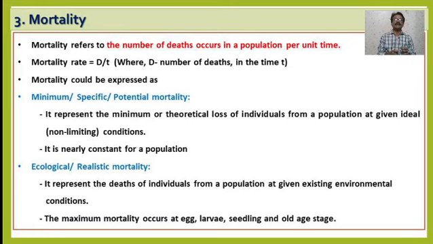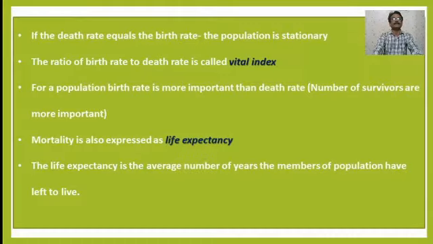The maximum mortality generally occurs at the egg stage, larval stage, seedling stage and the old stage. That means in the early phase of life or in the last phase of life. So this is about mortality.